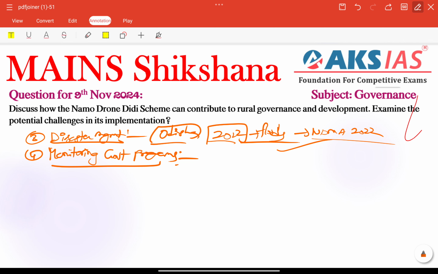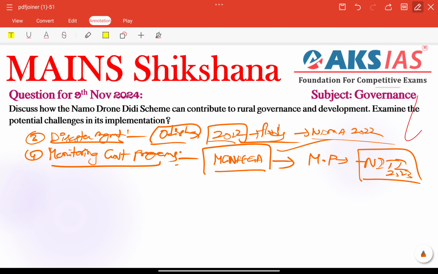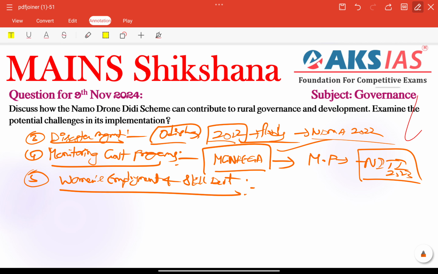Drones can increase transparency in schemes like MGNREGA, ensuring efficient use of resources especially. For example, we can talk about Madhya Pradesh. It also used drones to monitor MGNREGA projects, according to the NITI Aayog 2023 report. So finally, we can connect another contribution here, women's empowerment, especially employment and skill development.